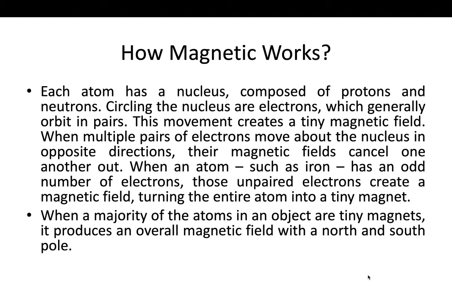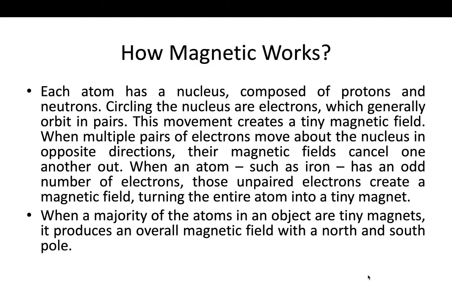It is the same in the case of magnetism. Inside an atom there is a nucleus, with electrons circling around it, and this movement creates the magnetic field.